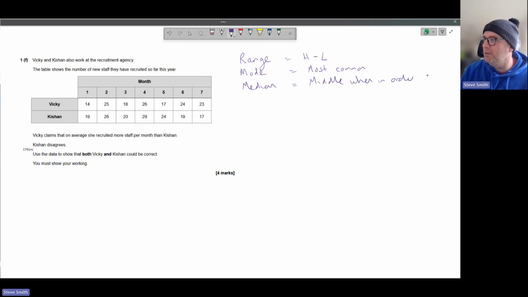So we have that small, medium, and large symbol, like I said to you, when you go to a shop when it's first opened, all the clothes are in order. So we can work out the median. And the mean, add all up, divide by number of occurrences, number of numbers, basically.